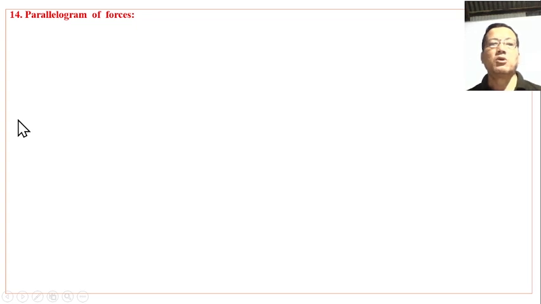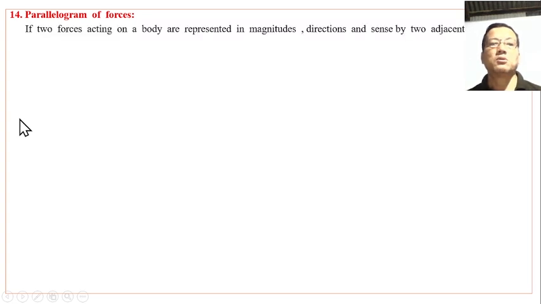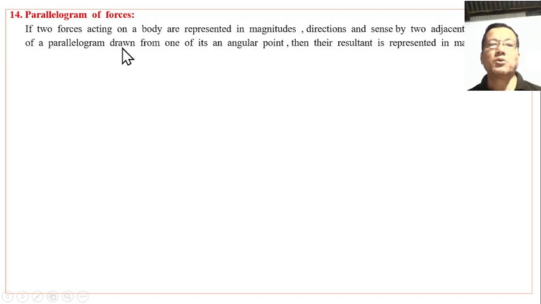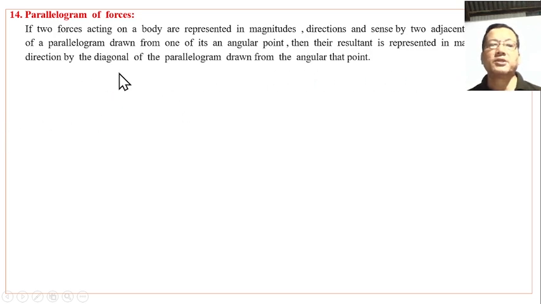Parallelogram law of forces. If two forces acting on a body are represented in magnitude, direction, and sense by two adjacent sides of a parallelogram drawn from one of its angular points, then their resultant is represented in magnitude and direction by the diagonal of the parallelogram drawn from the angular point.